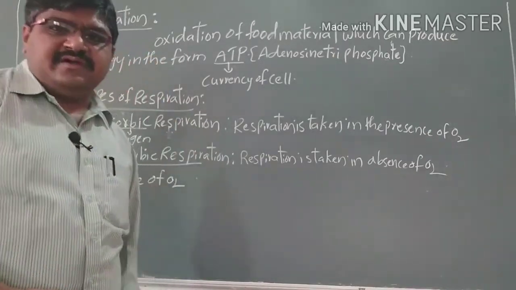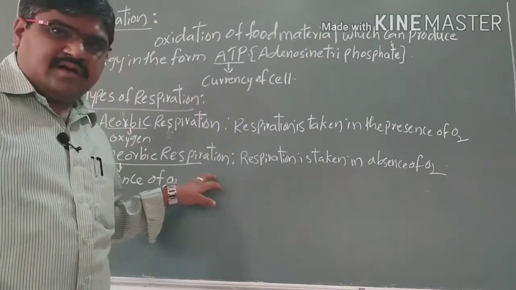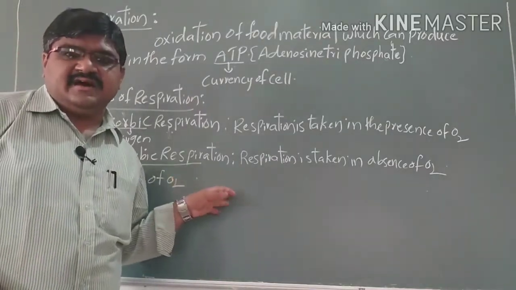Anaerobic respiration is seen in lower organisms like bacterial cells or yeast cells.